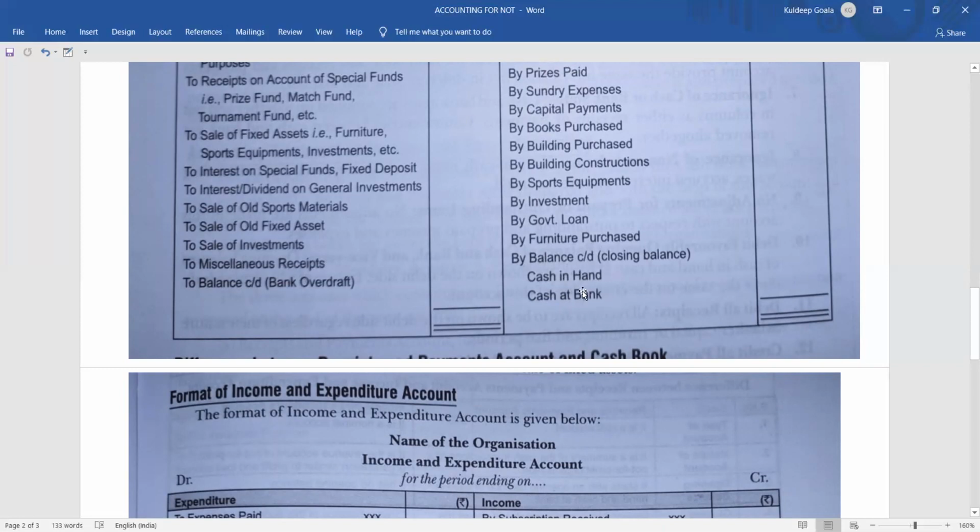And if the balance is not provided at all, then you should write by balance carried down, cash in hand and bank. If cash in hand is given, the balancing will be cash at bank. If cash at bank is given, the balancing will be cash in hand.